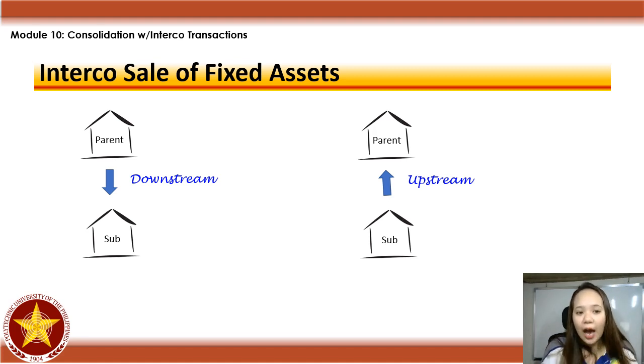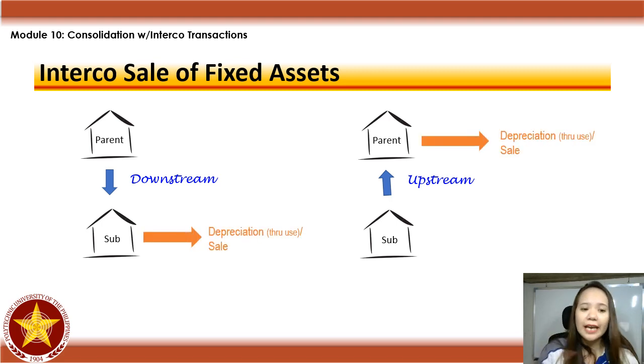Okay. Now, for the second part of our lecture is the intercompany sale of fixed assets. Same with inventory, meron ka ding tinatawag na downstream, upstream. Tapos, ang pinakaiba lang pala nila, si inventory kasi kaya nagbibilihan si parent at subsidiary, it's with the ultimate purpose of selling it to outside or external customers.